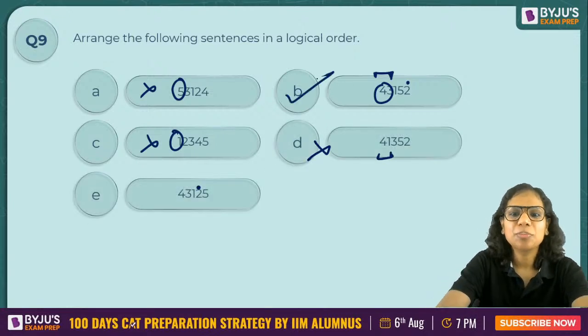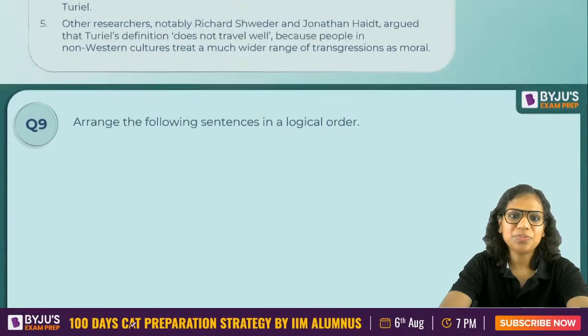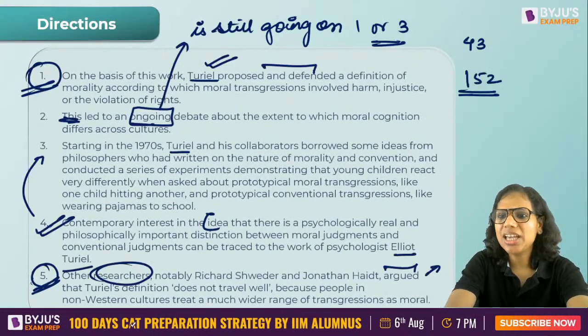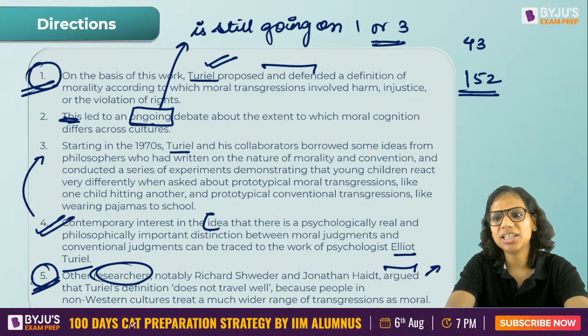The answer is B, Bangalore. Right? Any query, ask me. 152. 2 is based on 5. Absolutely correct.